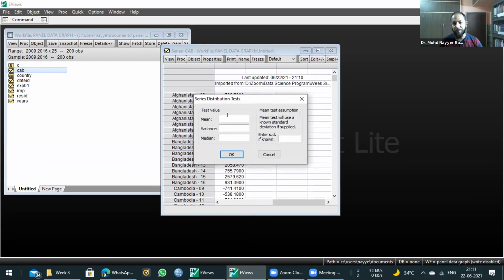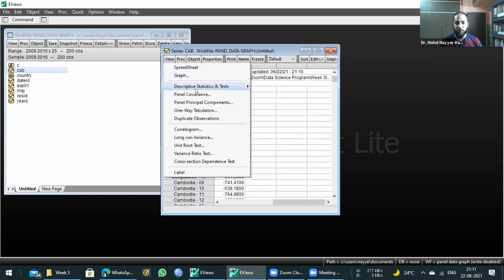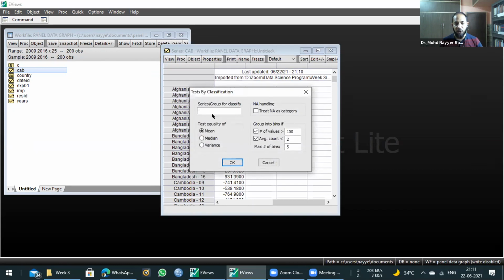So you go to simple hypothesis test. In this case, you will have to feed the mean value. If you feed the mean value and you test, that will be a simple mean test. You can say it is a t-test in simple terms. Or you can also say it is equality of mean because it will test whether both the series have equal means or not. But the problem here is that because this is one single series, you will compare this with whom? Therefore, you need to create subgroups. So you go to View, descriptive stats, equality test by classification. Now here you can divide into groups.